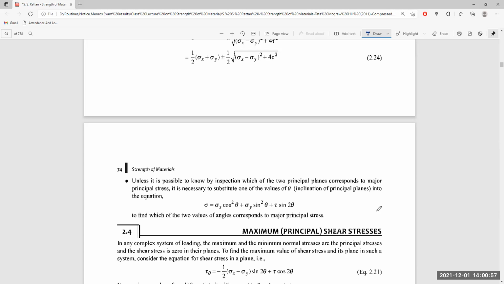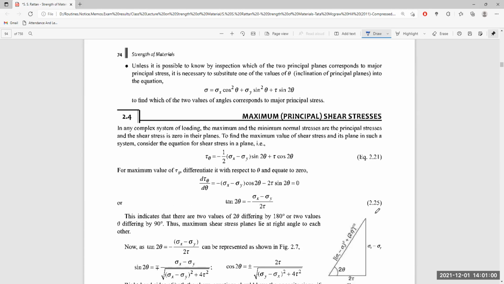The maximum and minimum normal stresses are the principal stresses. Here the shear stress is 0, but we also want the maximum value of shear stress in a plane in such a system. We consider the equation for shear stress in a plane, that is tau theta equals minus half of sigma x minus sigma y into sine 2 theta plus tau cos 2 theta. If we differentiate both sides with respect to theta and equate to 0, d tau theta by d theta will become 2 cos 2 theta. This 2 will cancel the other 2, minus sigma x plus